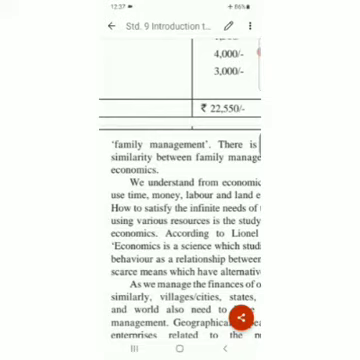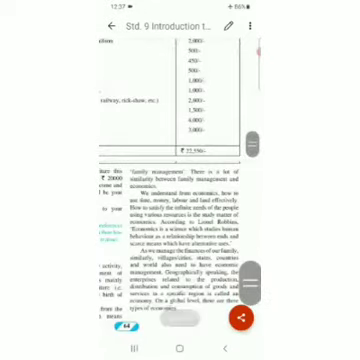So there is a lot of similarity between family management and economics. We understand from economics how to use time, money, labor and land effectively. So these are the uses of economics. What are the benefits of studying economics? How can you make your day-to-day life more effective, or live a nice life, with the help of the study of economics? So what are the benefits of economics?